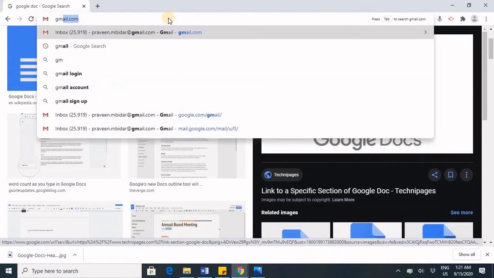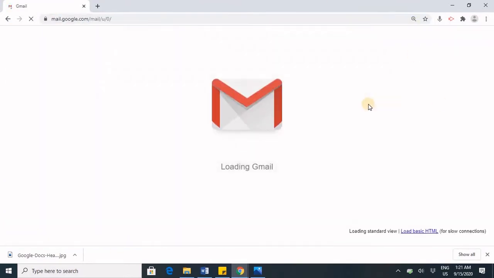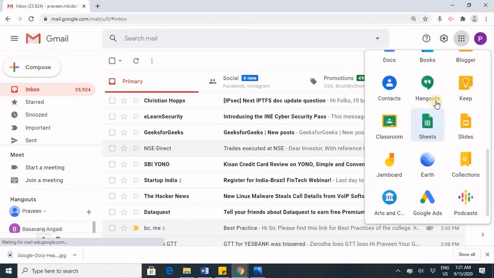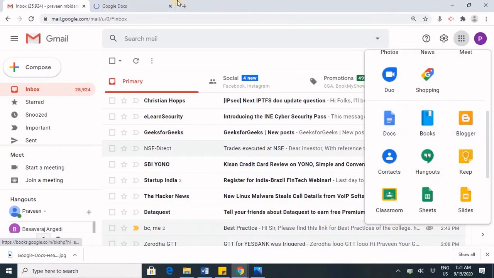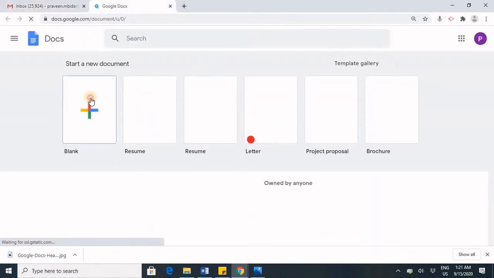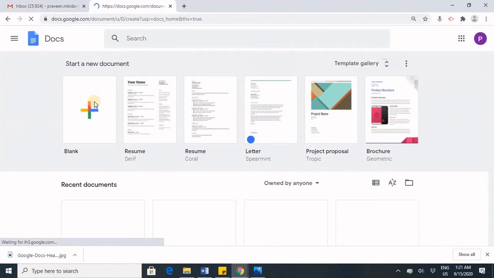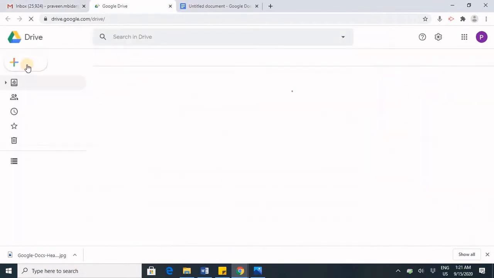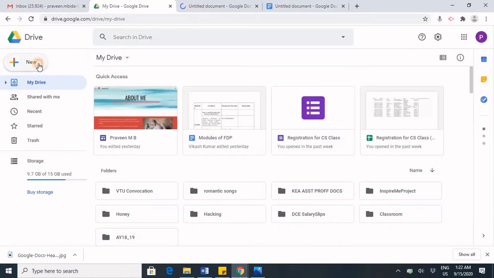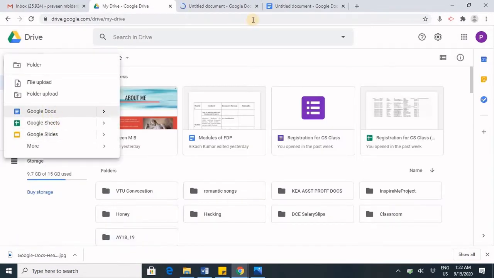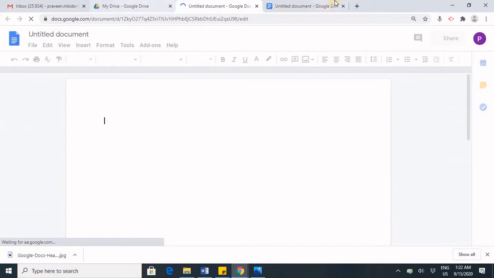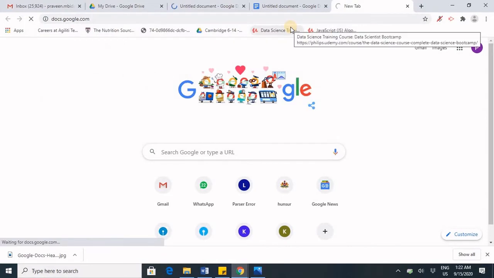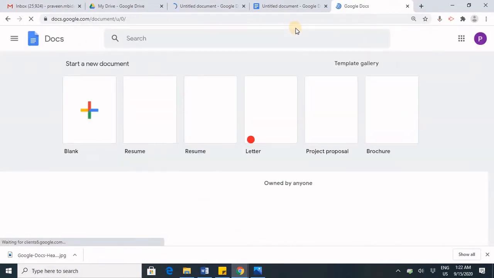First one being, once you log into your Gmail account, you will be having Google Docs down here. You can access through this way, Google Docs, blank one, or else you can go to Drive, and from Drive you can click on New. Under this there will be Google Docs, which would open like this. The other way is just type docs.google.com. So with these three different ways you can access the Google document.